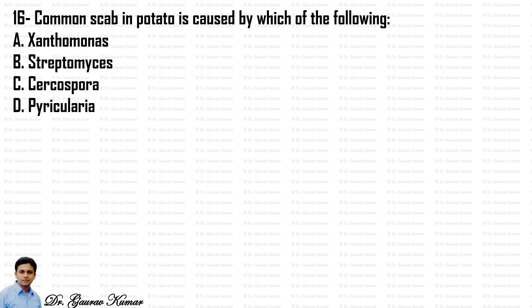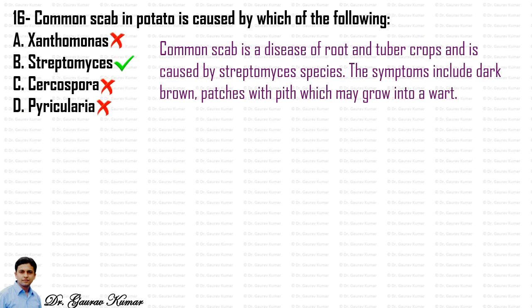First question, common scab in potato is caused by which of the following? Common scab is a disease of root and tuber crops and is caused by Streptomyces species. Hence, the answer is B, Streptomyces. The symptoms include dark brown patches with pith, which may grow into a wart.